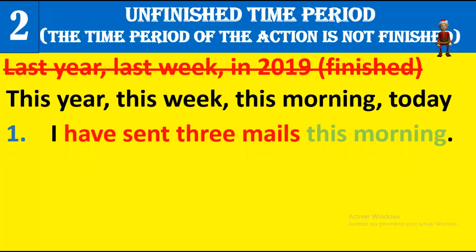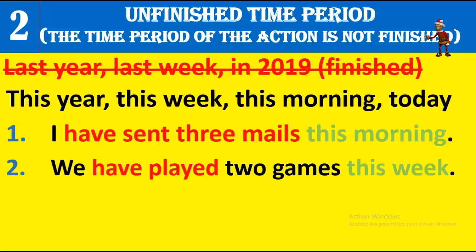Example, I have sent 3 mails this morning. It is 10 a.m. This morning, I have sent 3 mails. The action doesn't belong to the past because this morning is not yet finished. Number 2, we have played 2 games this week. Yes, this week is not yet finished. We have played 2 games. Maybe we can play a third and a fourth game before the end of the week.